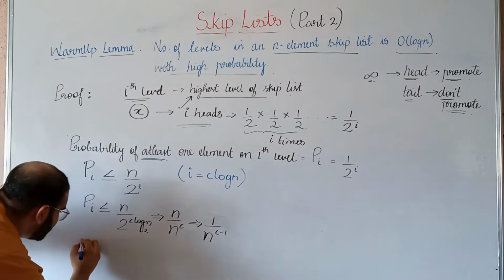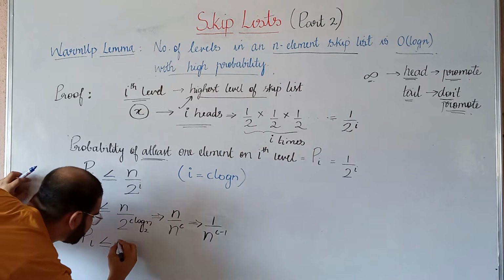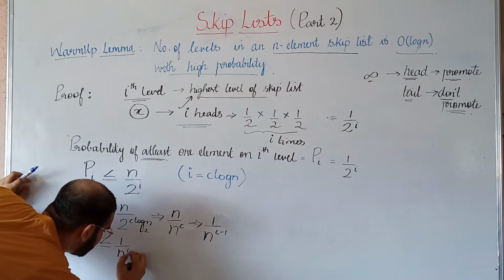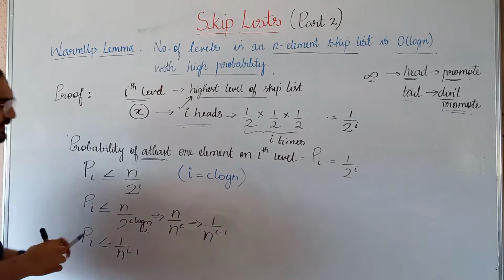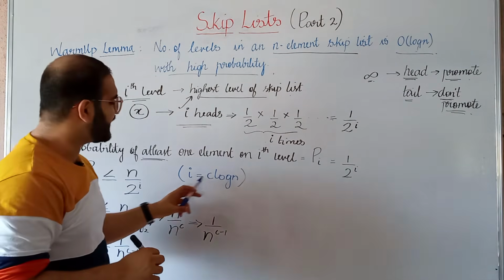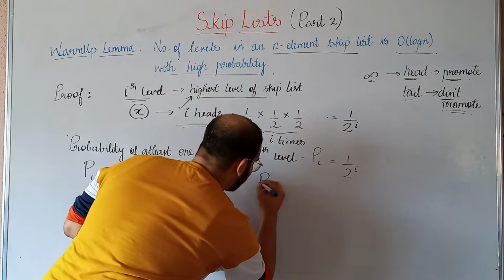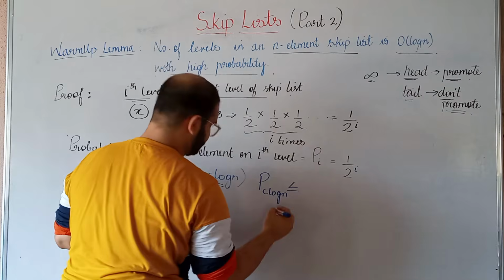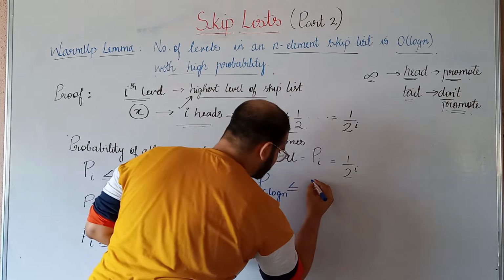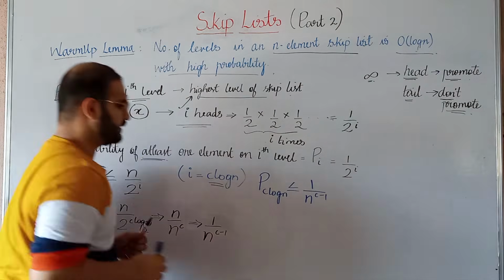So the probability of I is less than 1 by n raised to C minus 1. So here, when we substituted I with C log n, we can also say that the probability of C log n is less than or equal to 1 by n raised to C minus 1.